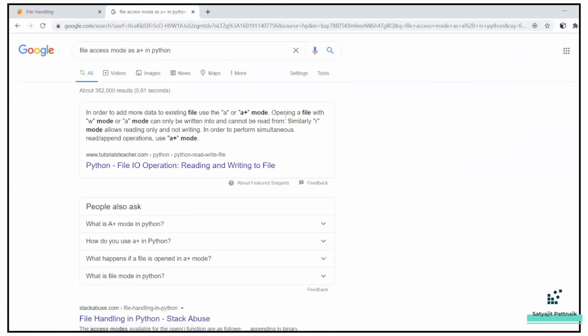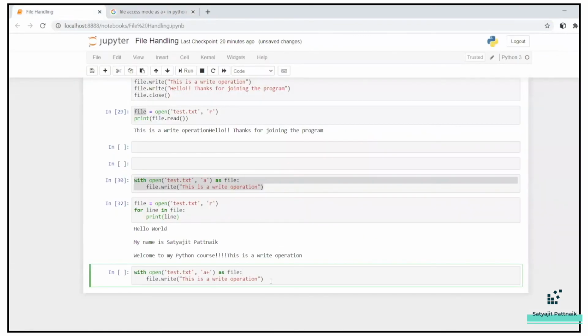Now a plus is nothing but opening a file. In order to add more data to an existing file, use the a or a plus mode. So a plus is nothing but access and read. You can read about the various modes. Okay, so let me use a plus mode as file.